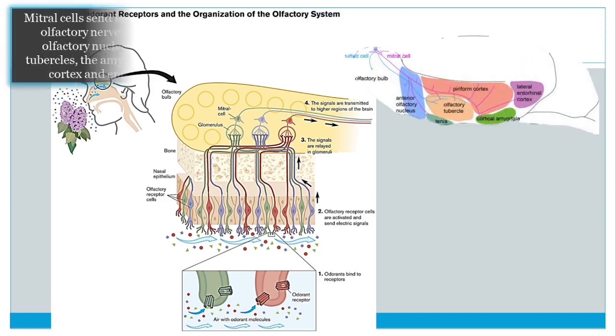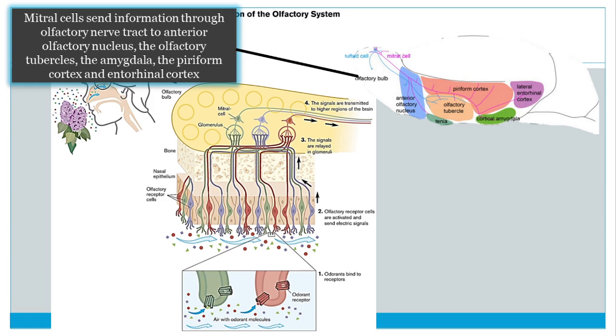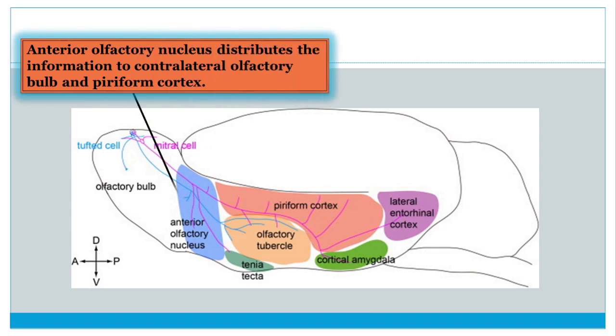The axons of the mitral cells then send information through the olfactory nerve or the first cranial nerve to the higher brain centers like anterior olfactory nucleus, olfactory tubercles, amygdala, piriform cortex, and entorhinal cortex. The anterior olfactory nucleus sends information to the contralateral olfactory bulb. That is, the anterior olfactory nucleus in the left side sends information to the right olfactory bulb and vice versa. The anterior olfactory nucleus also sends information to the piriform cortex.